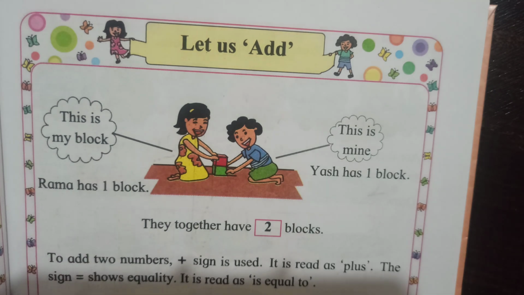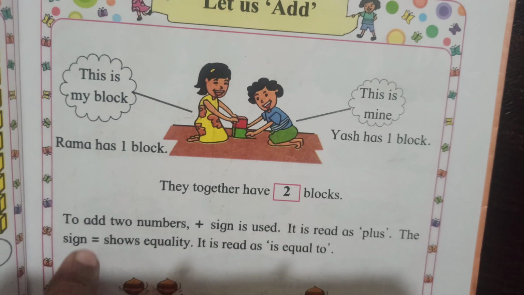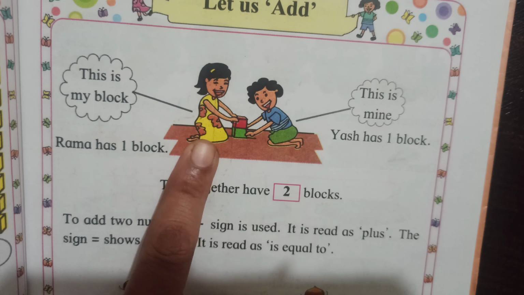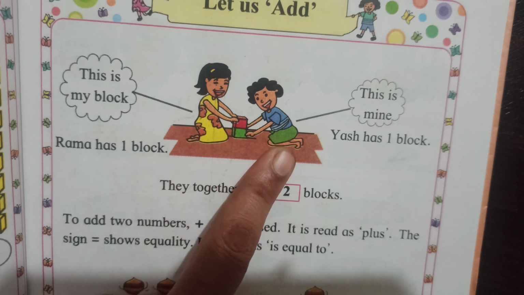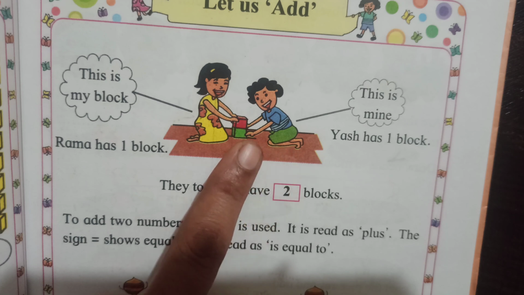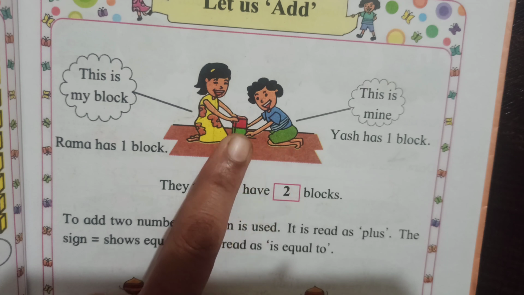Please pay attention here. See here, one girl and one boy playing. They have a green and red color cube. Okay, see.